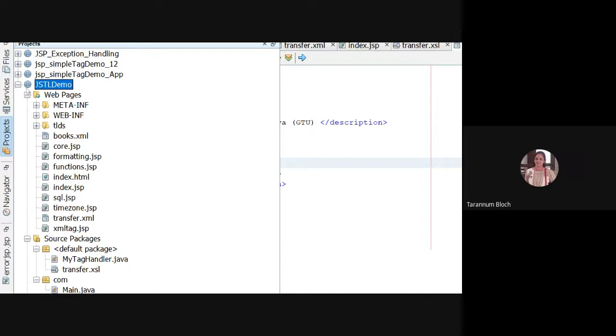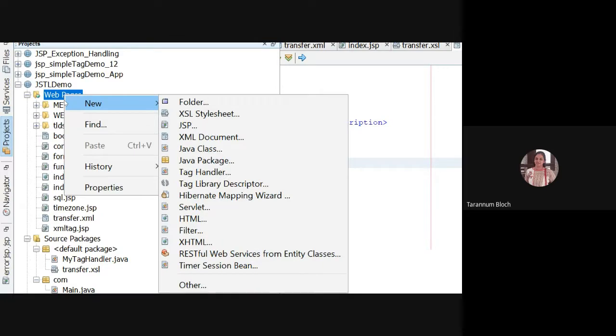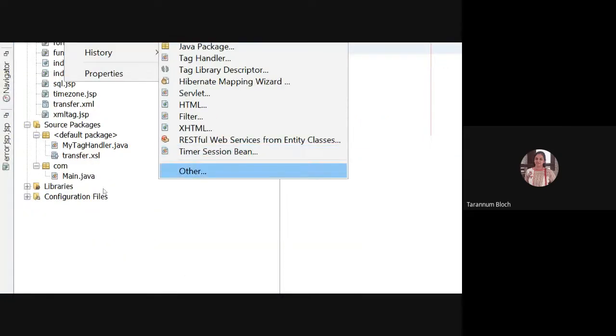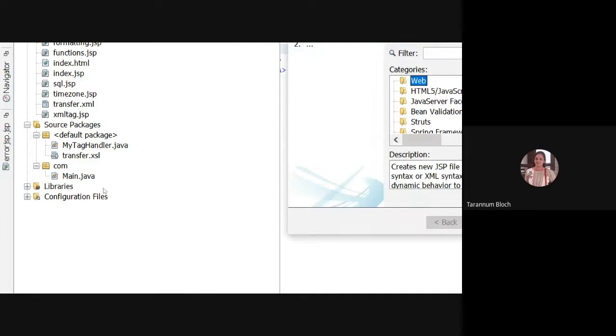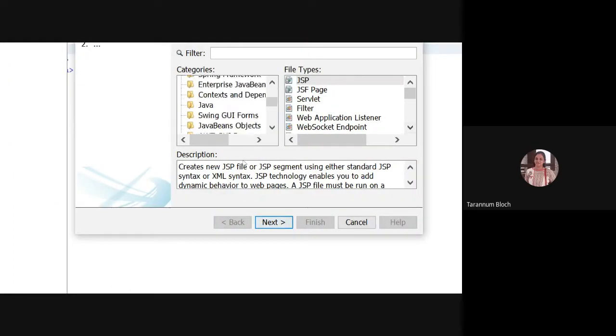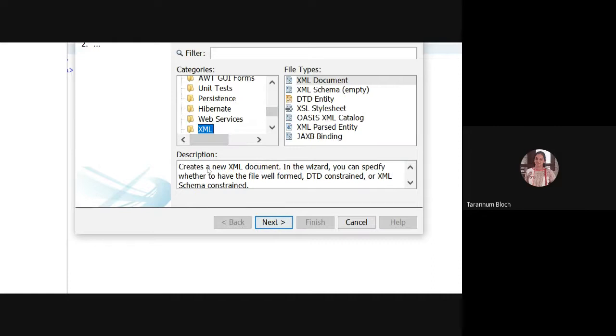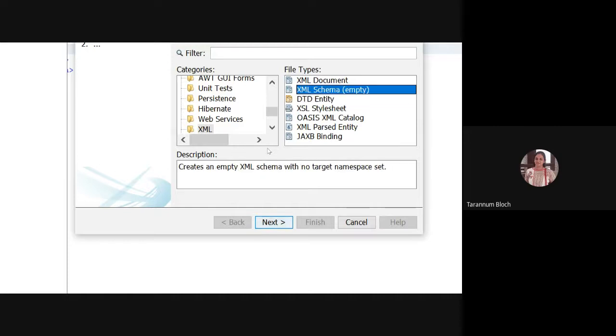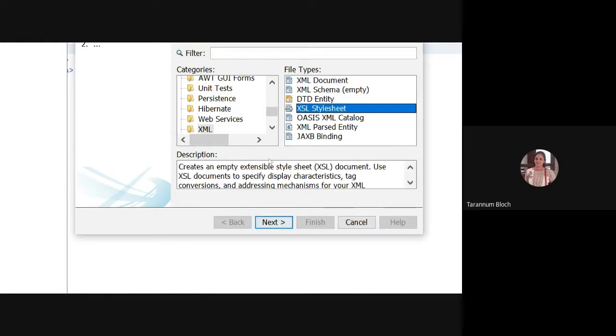Yes, ma'am. On the web pages, right click, go to new, click on other, and you will have the category. Go down, you will have XML. You can see we have various things: XML document, DTD, XML schema, and all. XSL, style sheet. The way you have CSS, cascading style sheet, which you can apply to your HTML, you have XSL, XML style sheet language, and you can apply it to your XML page.